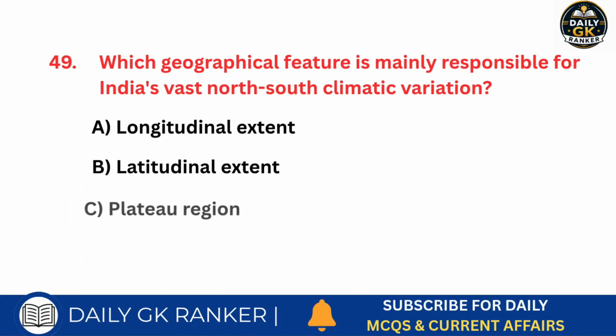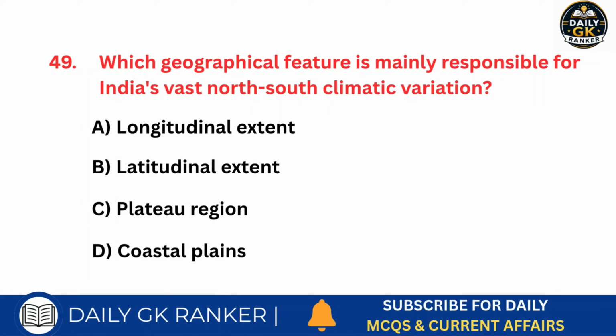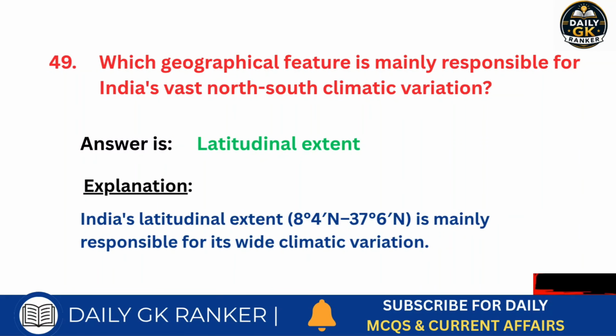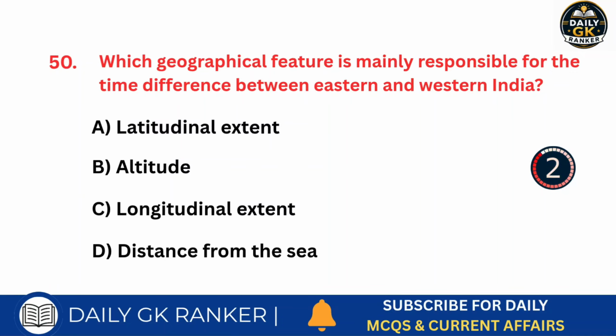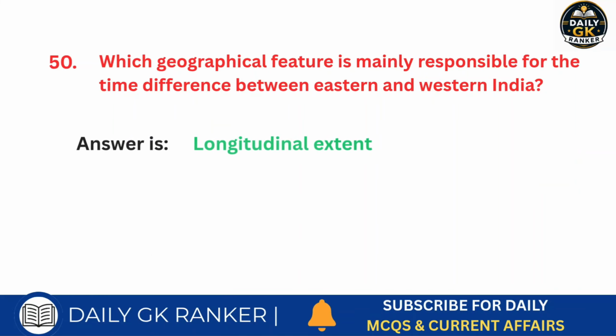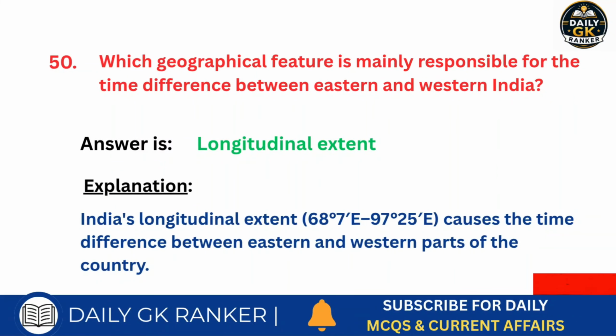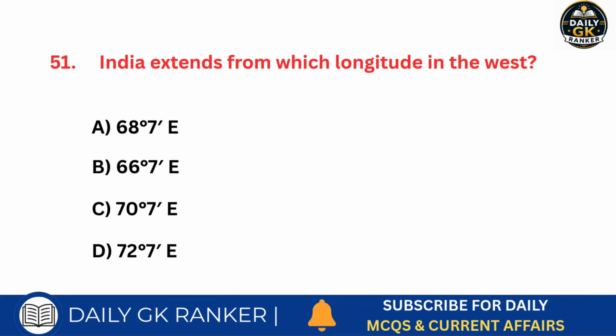Which geographical feature is mainly responsible for India's vast north-south climatic variation? Answer is latitudinal extent. Which geographical feature is mainly responsible for the time difference between eastern and western India? Answer is longitudinal extent. India extends from which longitude in the west?